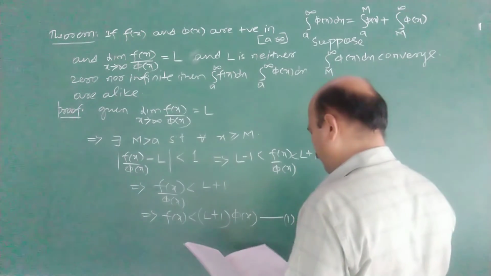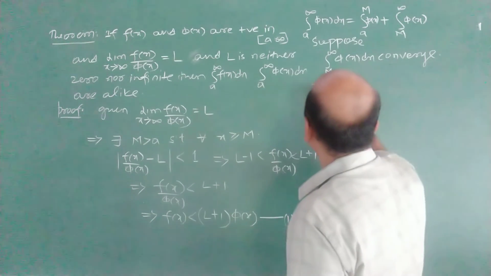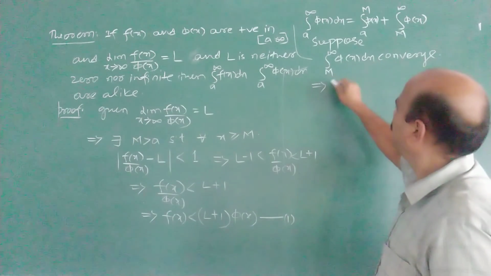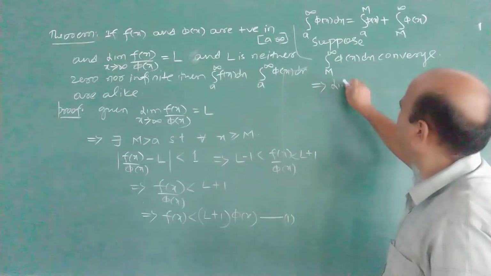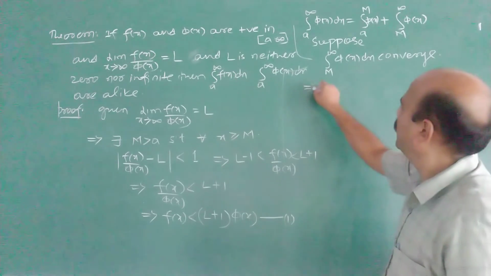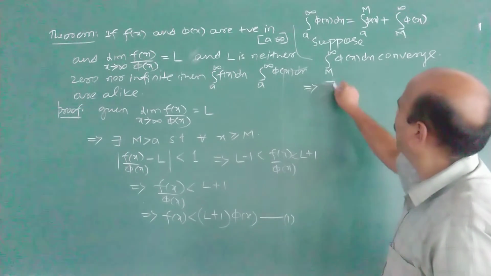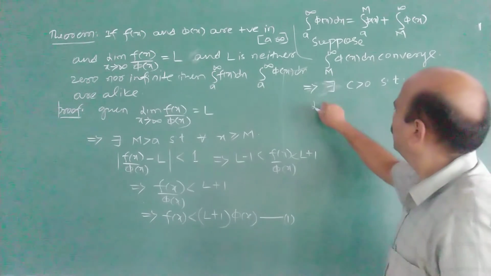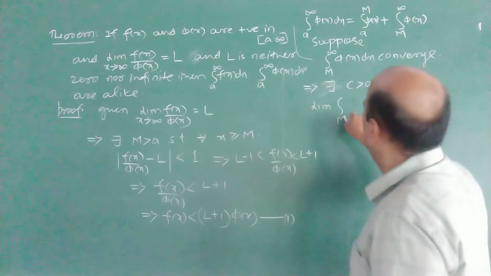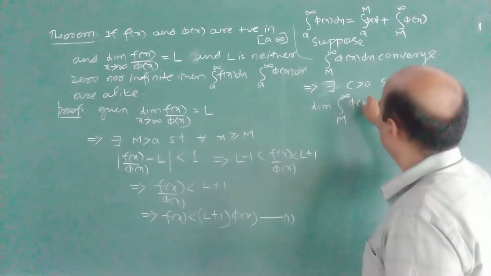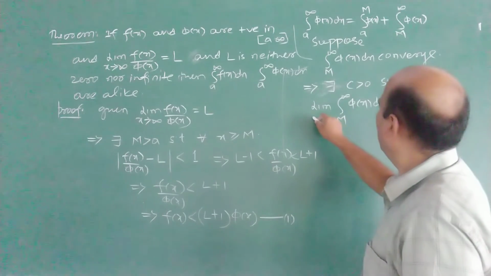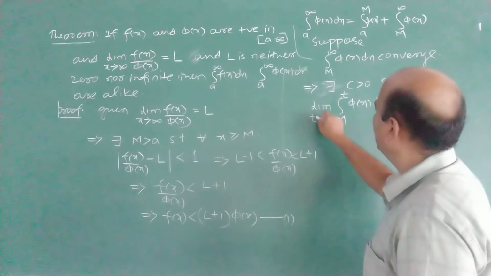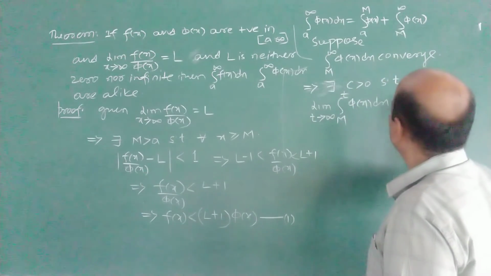What do we have to prove? When we say that the integral from M to infinity of φ(x) dx converges, this implies there exists a real number, say c greater than 0, such that the limit as t tends to infinity of the integral from M to t of φ(x) dx is equal to c.